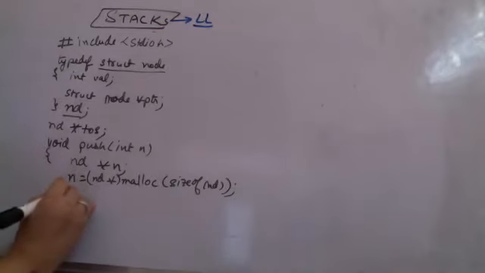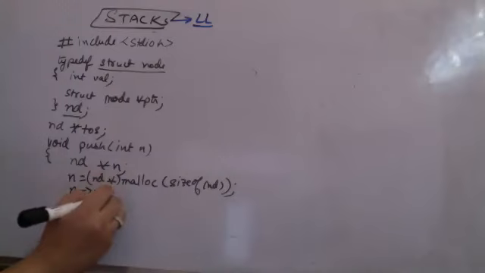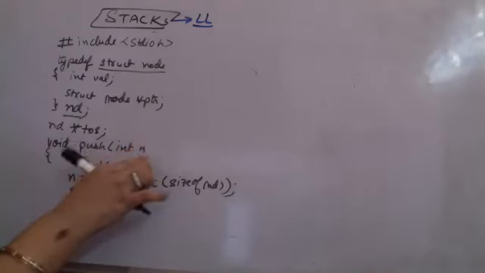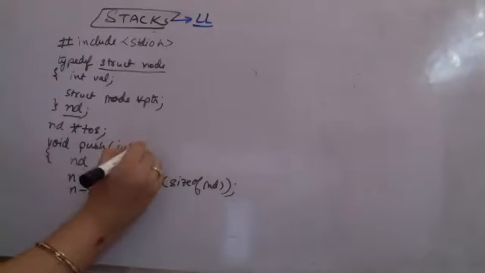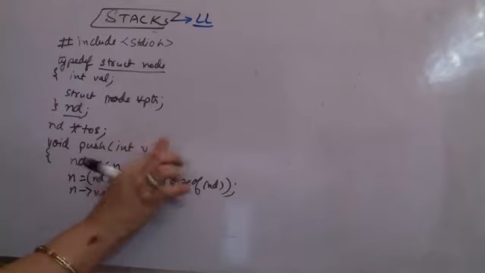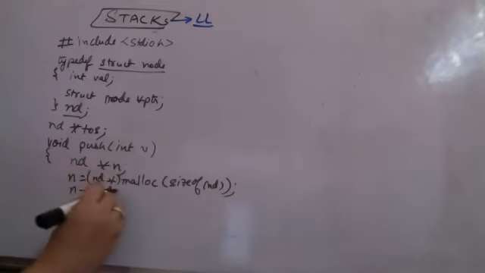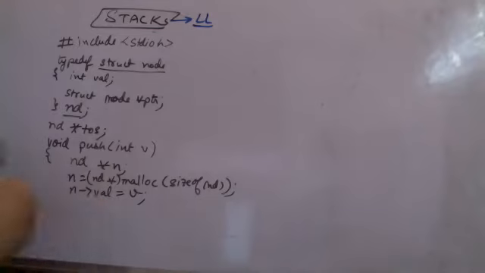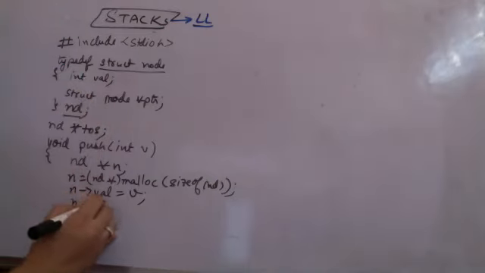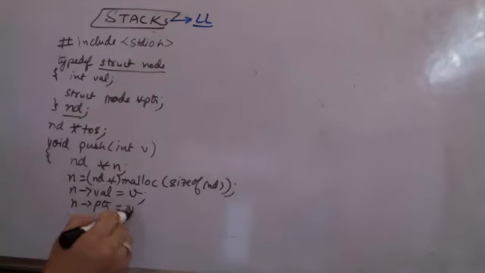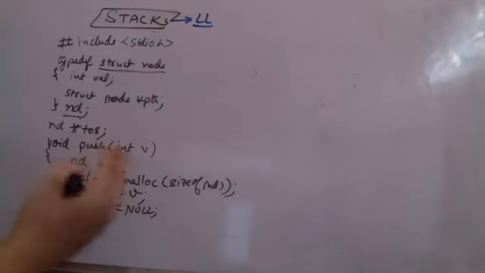Now I'm saying n's value. Supposedly this value is val only. Say v is the value. So n's value is equal to v. Now where will n's pointer point? Since obviously whenever I'm inserting only at the top, n pointer will always be null. Insertion is always happening at the end in the list. So this pointer is always null.